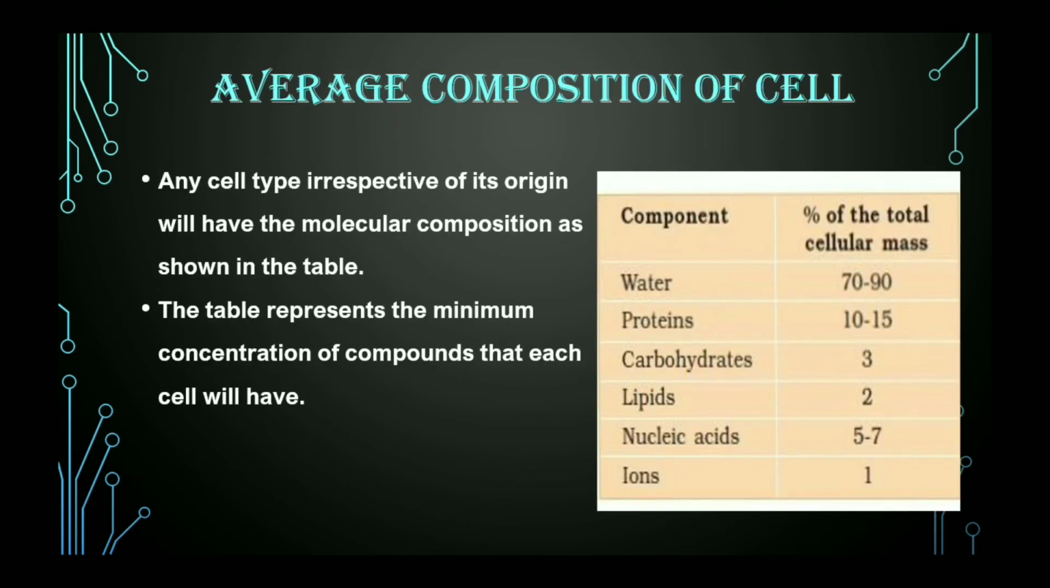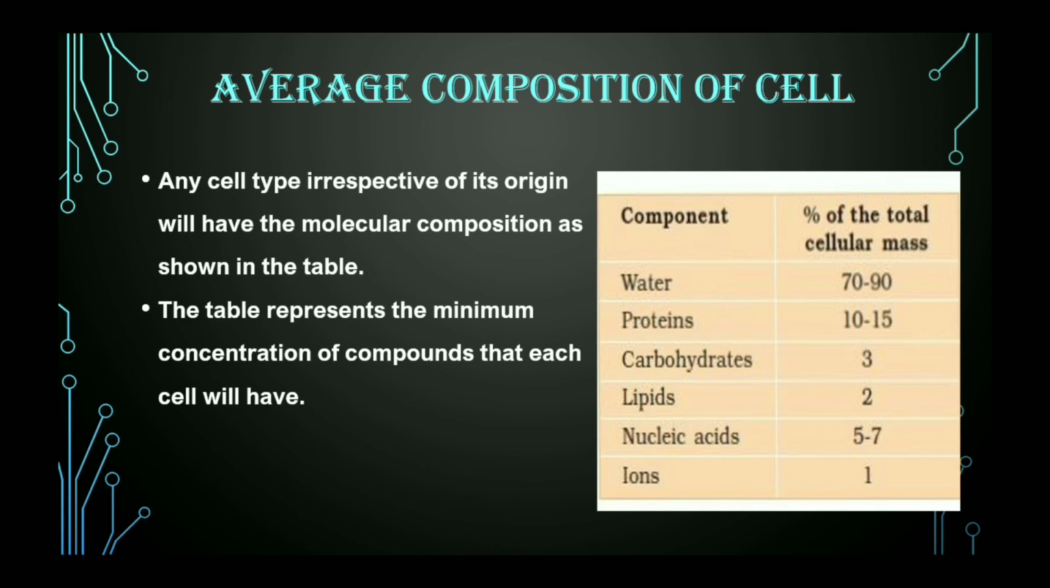Now after saying all this, the question that arose in my mind was, what would be the least concentration of compounds that must be required by any cell type? Obviously the cellular composition of all cells will be different, but what would be the minimum criteria or concentration of compounds that will be required by each and every cell? So this table represents the minimum or least concentration of those compounds.